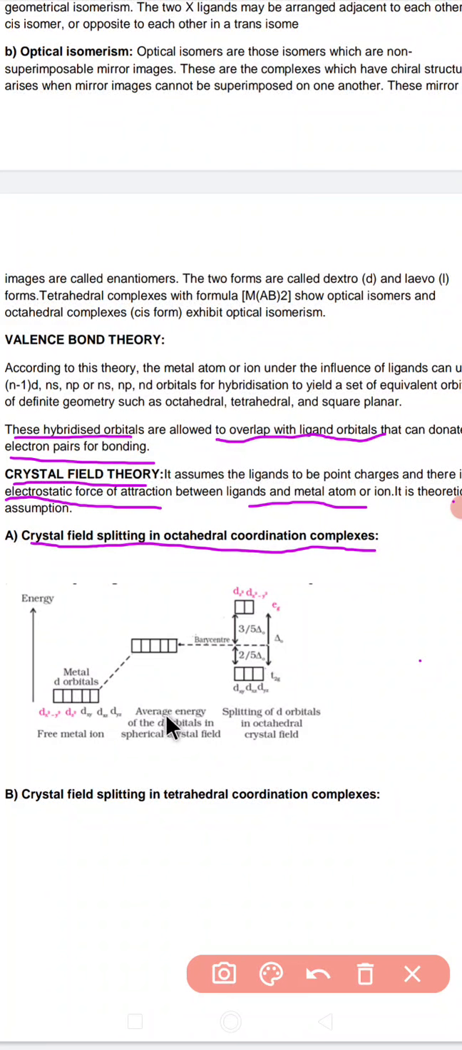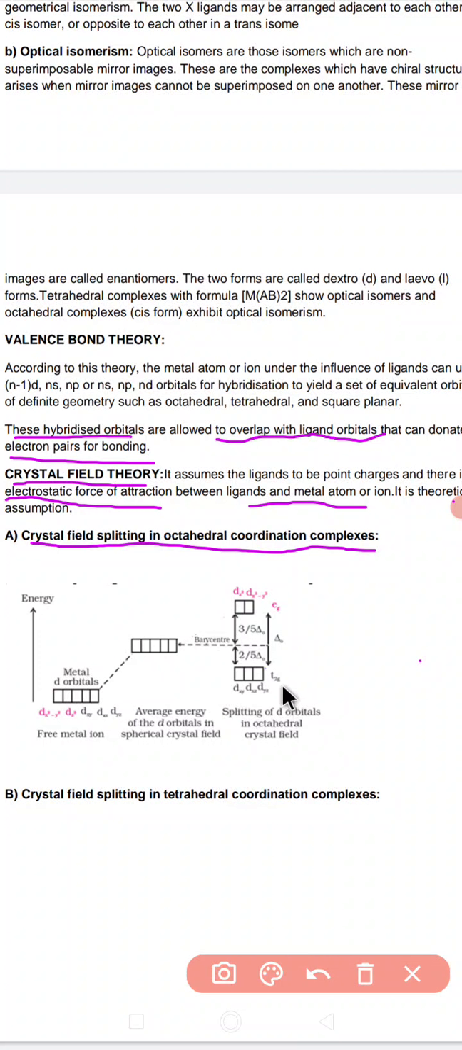So there is the average energy of the d orbitals, and here is the splitting of the orbitals of the octahedral crystal. According to this theory, this type of splitting takes place. So it is called crystal field splitting in octahedral complexes.